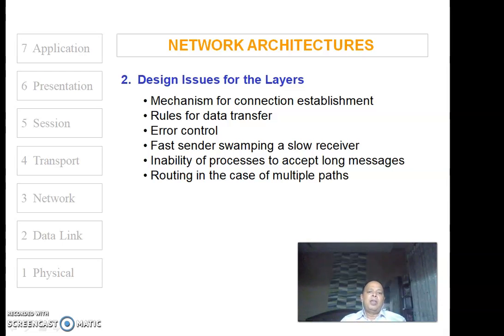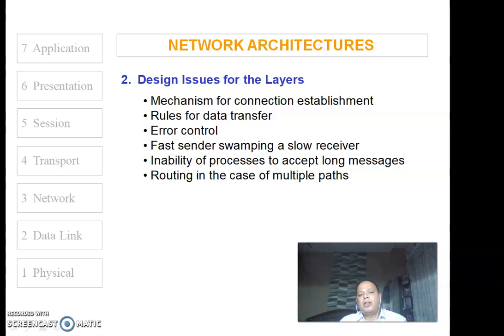Another issue is routing in the case of multiple paths, because as we have seen, a long message is divided into smaller chunks of messages, and these smaller chunks are routed through various routes, because there exist a lot of alternate routes in networking.